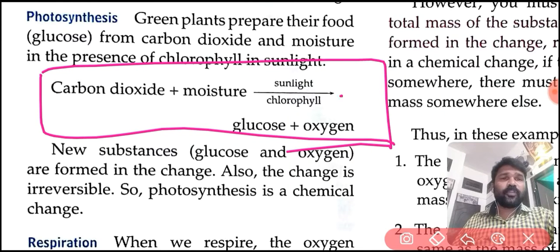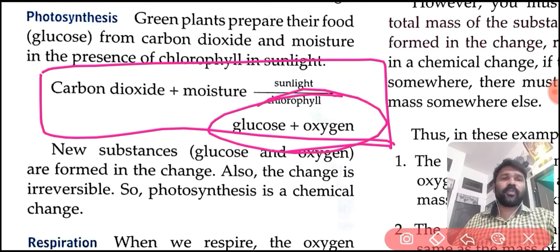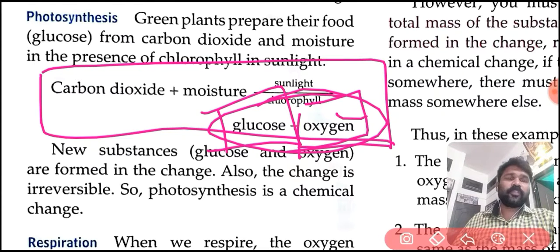Here two new substances are formed, glucose and oxygen, from carbon dioxide and moisture. This glucose is needed for the plant's body, and the plants are releasing oxygen. This oxygen we are taking in.